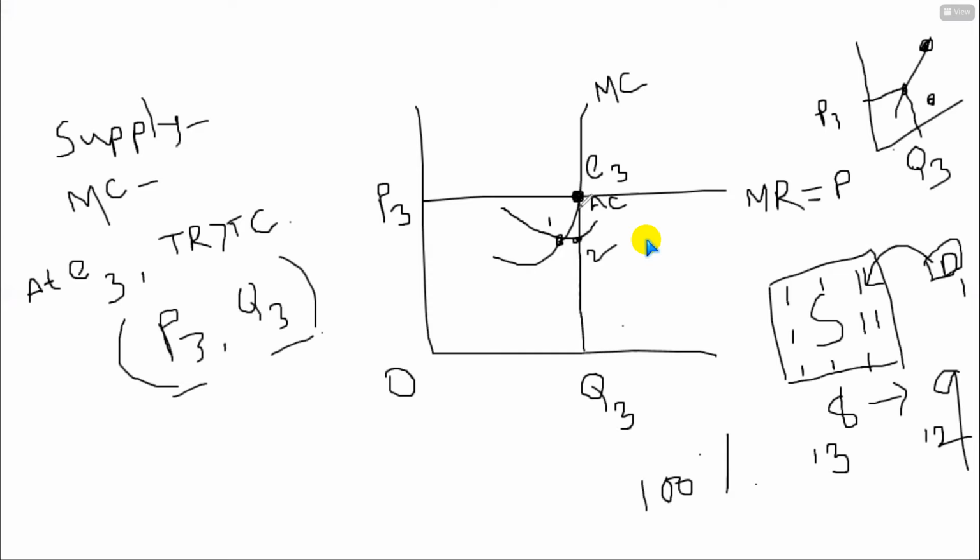Look, supply of the individual firm decreases, isn't it? Supply of the individual firm decreases, but total supply increases. Total supply increases, but supply of the individual firm decreases. Clear or not?